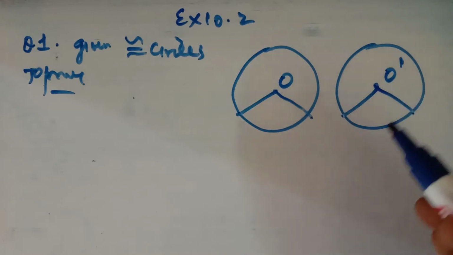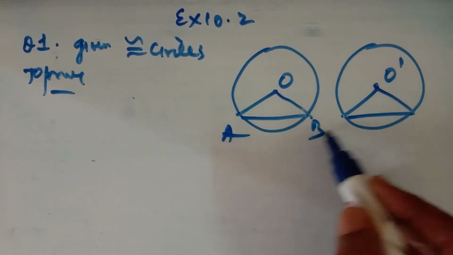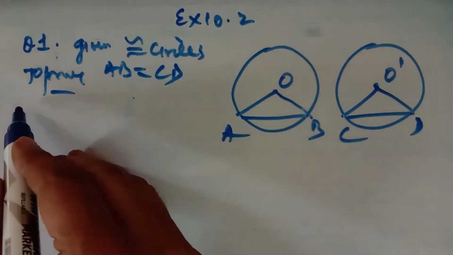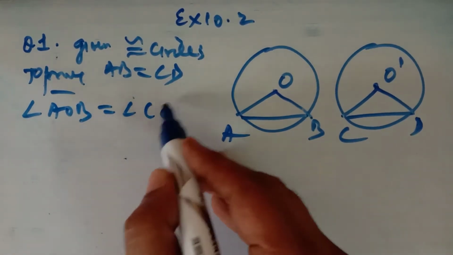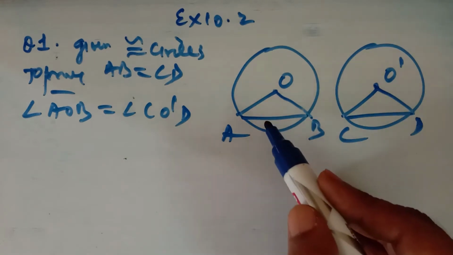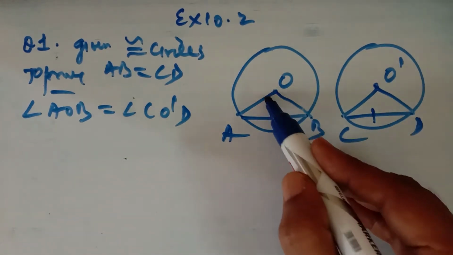Suppose there are circles with centers O and O dash, and the lengths of the chords AB and CD are equal. It is given that AB is equal to CD. Now what do you have to prove? You have to prove that angle AOB is equal to angle CO dash D. If the lengths of the chords are equal, then they will make equal angles at the center.